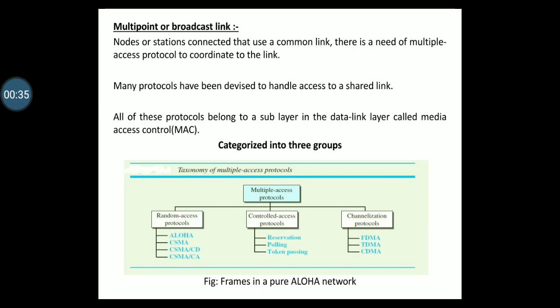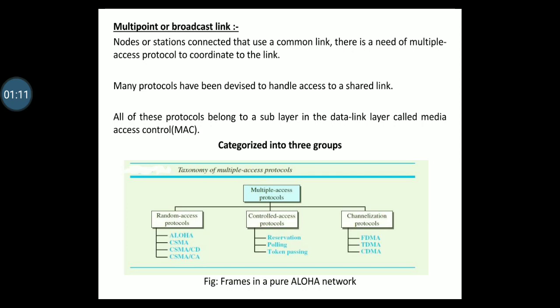When nodes or stations are connected and they use a common link, then that is called a multi-point or broadcast link. Then there is a need for a multiple access protocol to coordinate access to the link. The problem of controlling access to the medium is similar to the rules of speaking in an assembly. The procedure guarantees that the right to speak is upheld and ensures that two people do not speak at the same time, do not interrupt each other, do not monopolize the discussion, and so on.